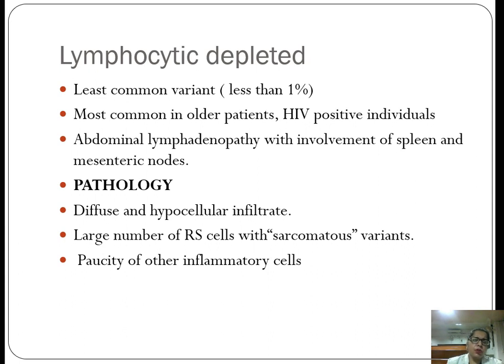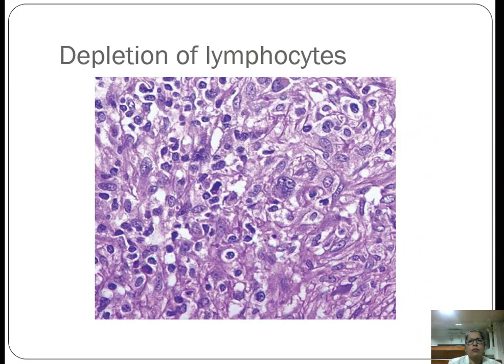On microscopy we see diffuse and hypocellular infiltrates, a large number of RS cells with sarcomatous variants, and paucity of other inflammatory cells. So in this, unlike the others, we don't see the background of mixed cellularity of neutrophils, lymphocytes, histiocytes or eosinophils. The background is either sclerosed and there is a depletion of the lymphocytes and other reactive cells, and RS cells will have a bizarre morphology. Here you can see the depletion of the lymphocytes, and all the bizarre RS cells present have a sarcomatous look, meaning they become spindle also. These spindle cells are also RS cells.